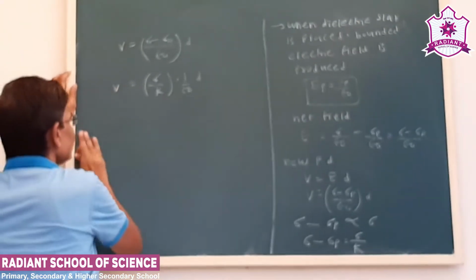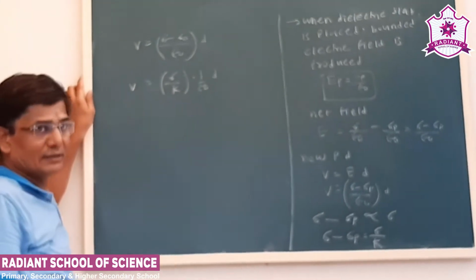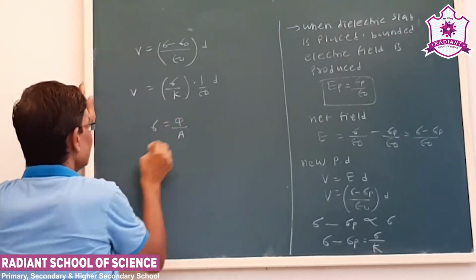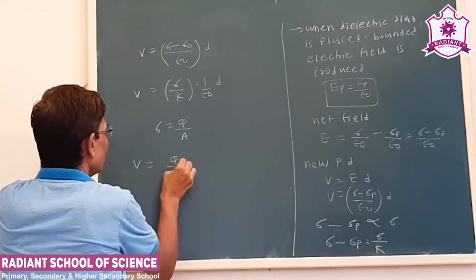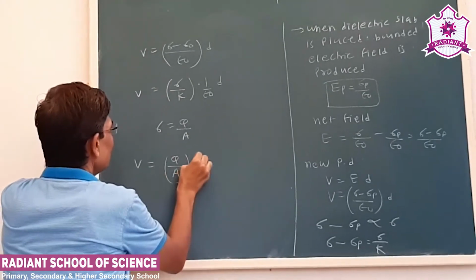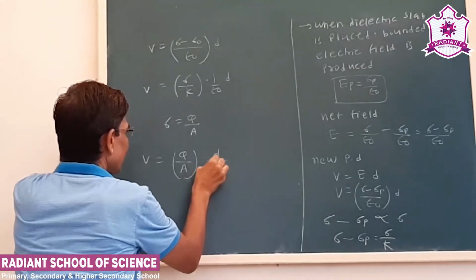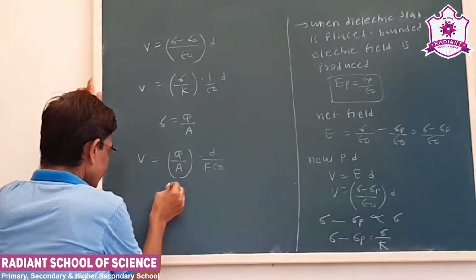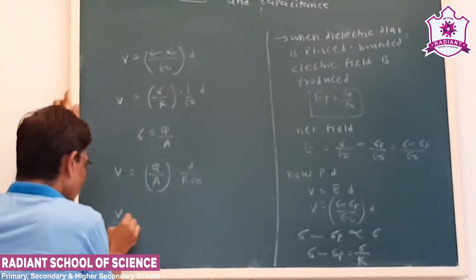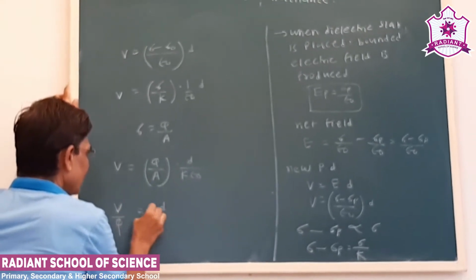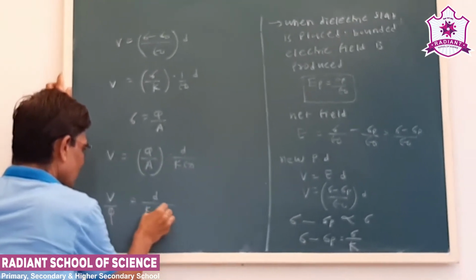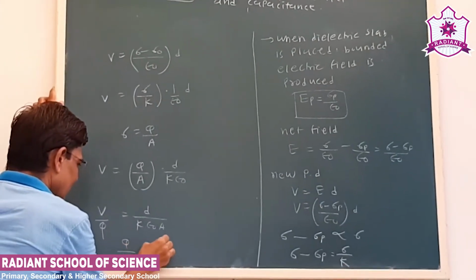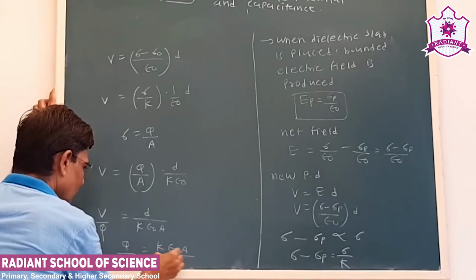Now sigma is the surface charge density, Q by A. So V is equal to Q upon A into D upon K epsilon 0. Now see, V upon Q will be D upon K epsilon 0 A. Now if we take the reciprocal, we get K epsilon 0 A upon D.